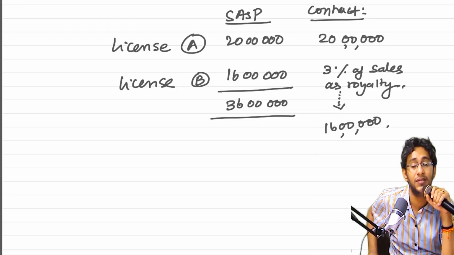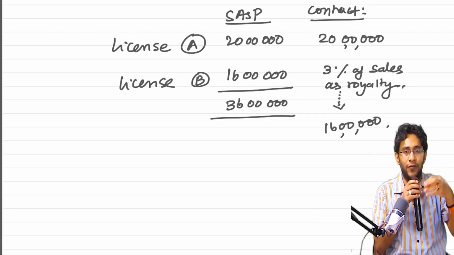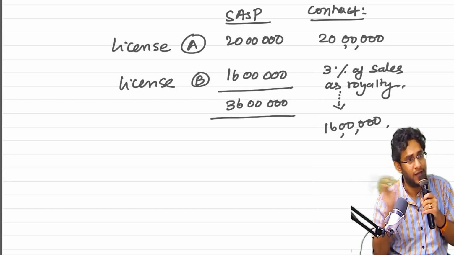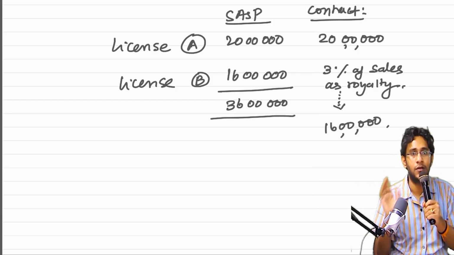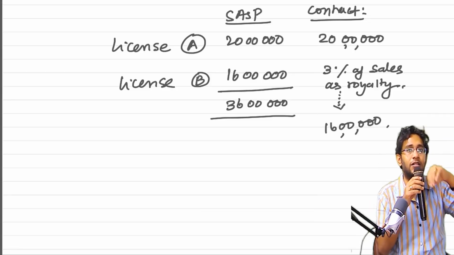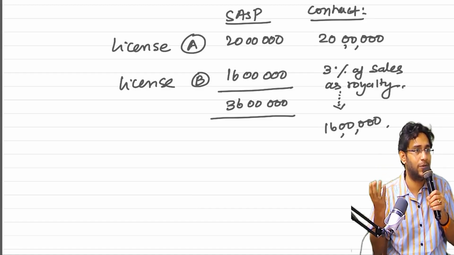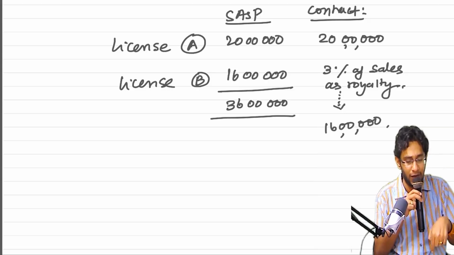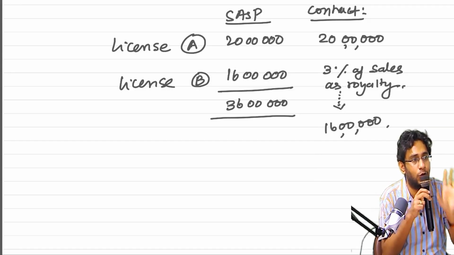There is no problem. Since there is no problem, you will understand that in your overall contract, fixed consideration whenever you receive, that is revenue of A. Variable consideration whenever you receive, that is revenue of B. So you will not apply your general principle. What is the general principle? Entire transaction price should be allocated to all the POs in the ratio of SASP. If I do that, what will happen? 20 lakhs also should be allocated to A and B, 16 lakhs also should be allocated to A and B. That I will not do now.